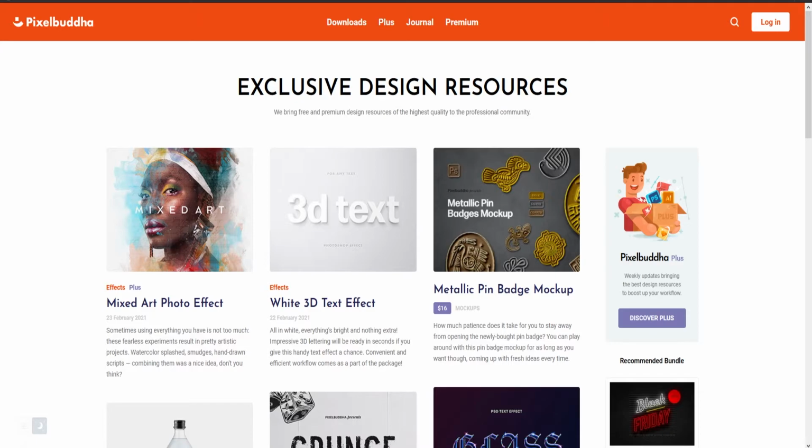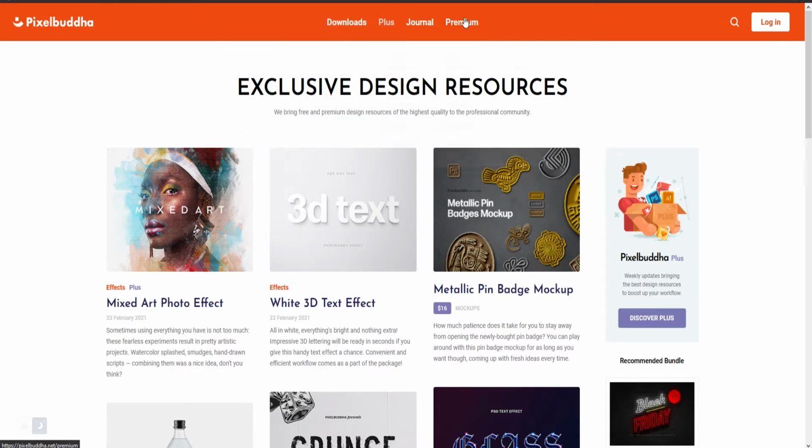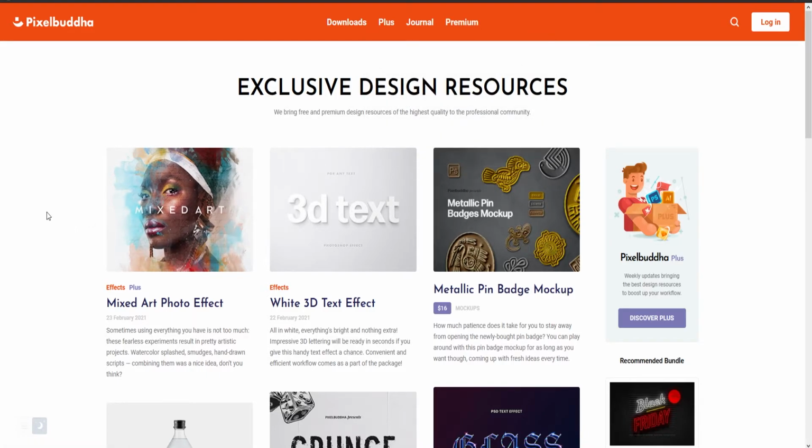They've got different plans. You'll notice right on the front page that they have some that have price tags and some that don't. If you go up to downloads up here, you'll notice that there are all sorts of different places you can go, like Photoshop Actions and templates and fonts and all sorts of stuff. And the same thing can be found under premium. Pretty good website. They have all sorts of different stuff.